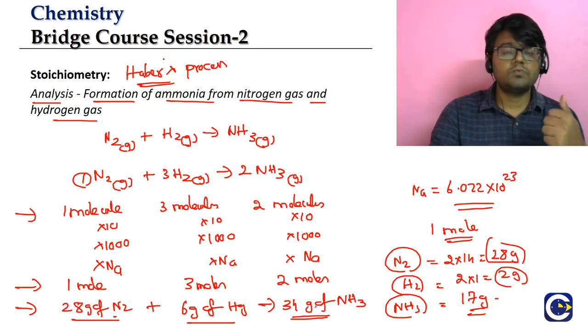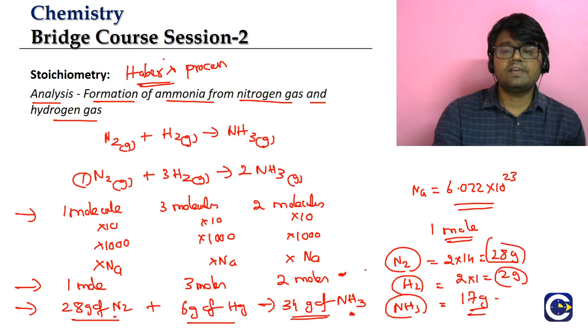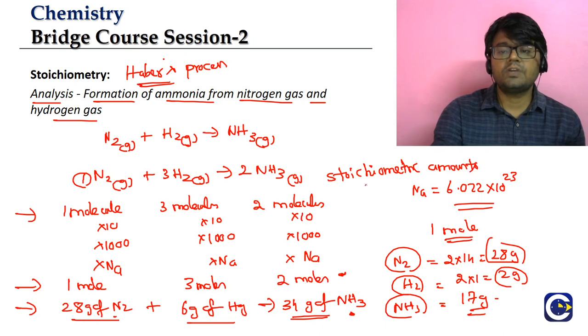In stoichiometric analysis, first we have the molecules ratio. From there we can get to the mole ratio, and from the mole ratio we can convert this into the mass. So these amounts, the mole amounts and the mass amounts that we are indicating here, are also called stoichiometric amounts, because they are coming from the balanced chemical equation. This is the idea of how we analyze a balanced chemical equation, and this analysis is what we call the stoichiometric analysis.